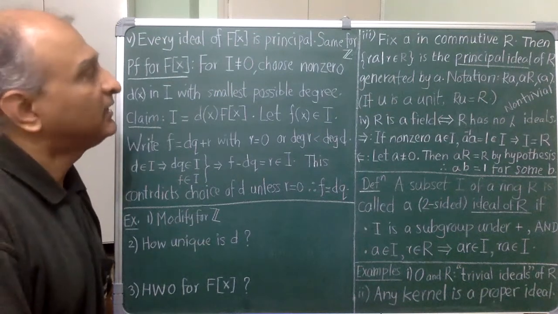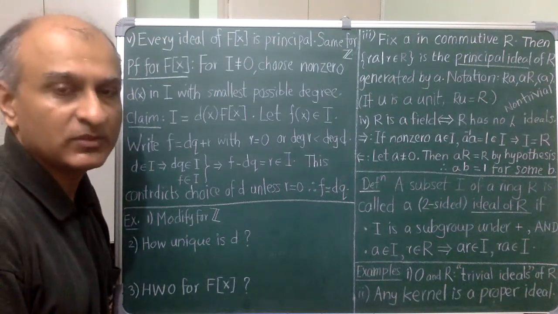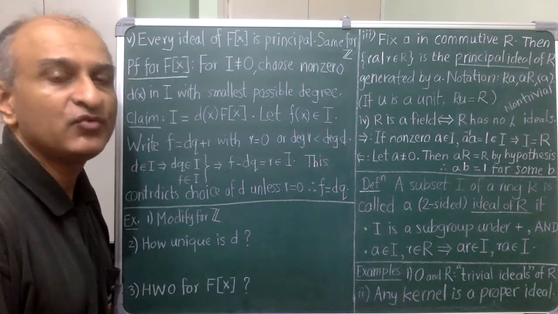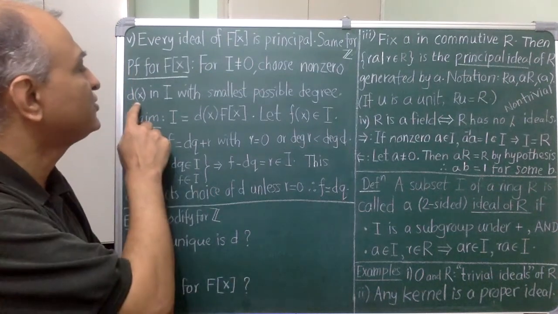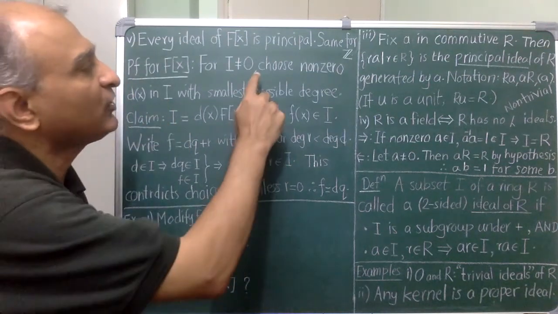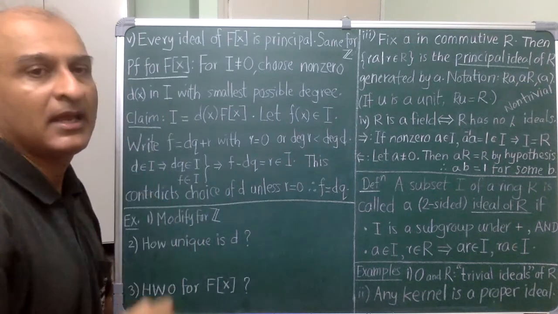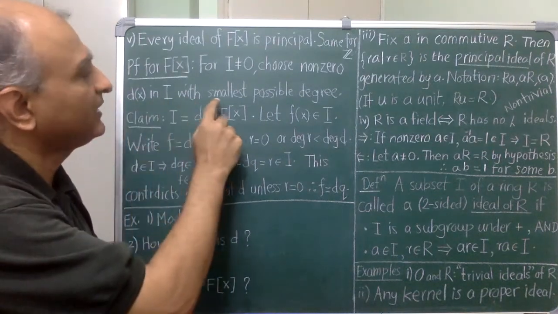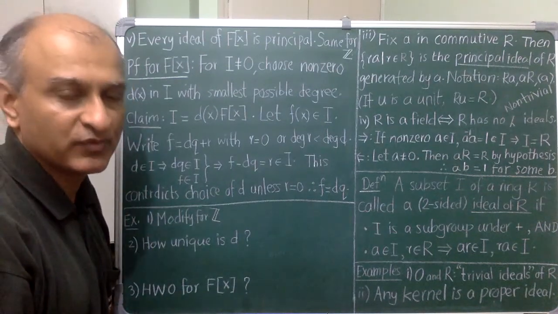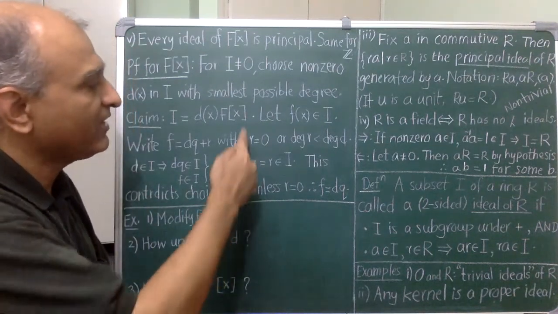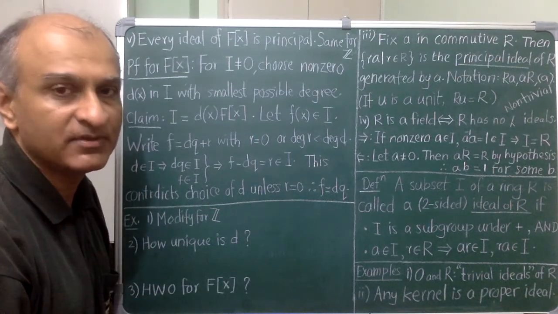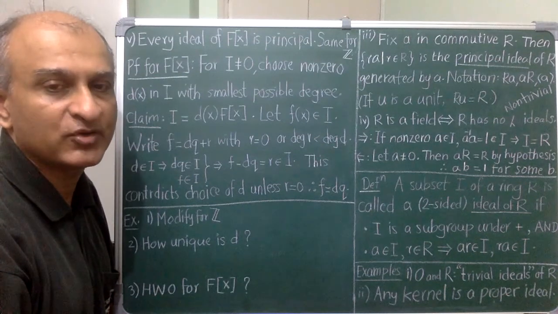So let's take an ideal. If it is 0, then it is generated by 0. So let's take a non-zero ideal. Now I need to find a magic element D that generates I. Where do I look for it? Well, I look at all the non-zero elements in I and I take D to be an element with the smallest possible degree. You can see that it works by using long division, and I have written the details here. But this is one proof that you must be able to do on your own. So please try to do that now.